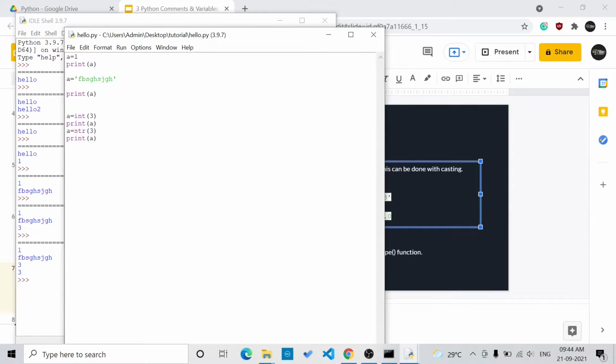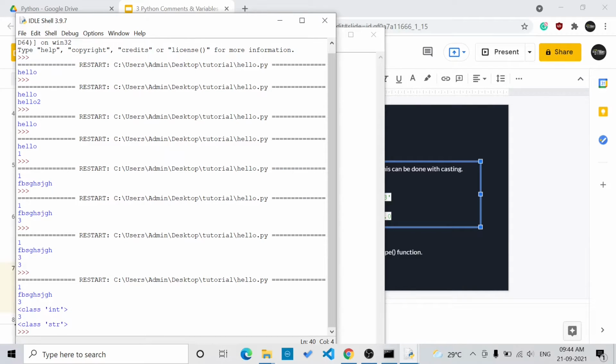And how can you know the difference? By using the type command. If we say print type of A, and after converting we'll say print type of A. Here you can see the first 3 is a class of integer type, the second 3 is a class of string type.